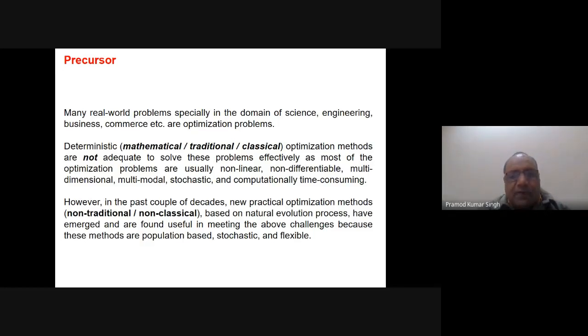Many real world problems in almost any domain of life you can think of, I have written here science, engineering, business, commerce, etc., but this is not an exhaustive list. If you look at the real world problems around us, almost all are optimization problems. Either this way or that way, we have to optimize something.